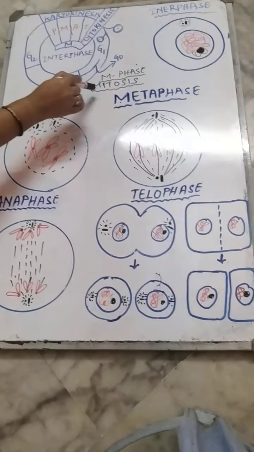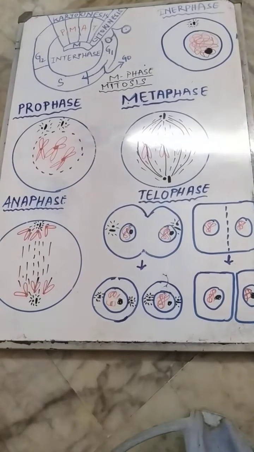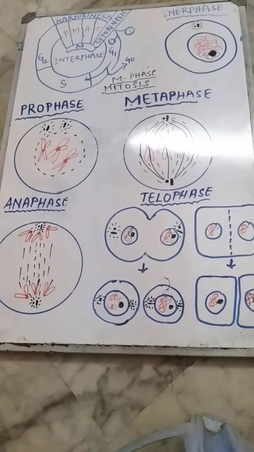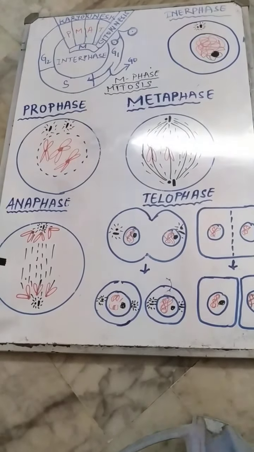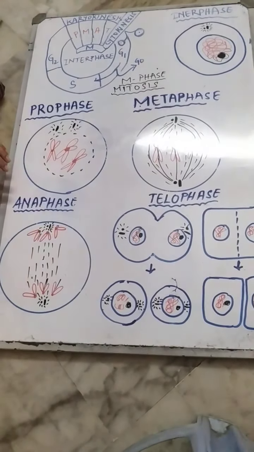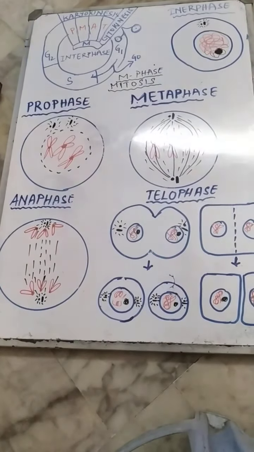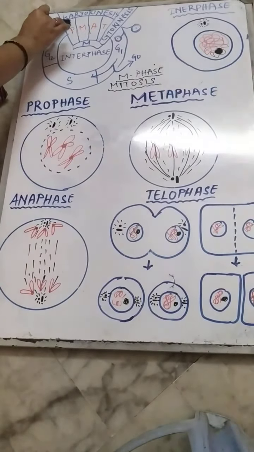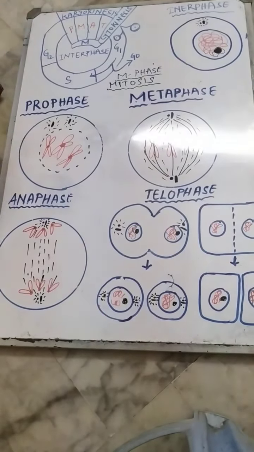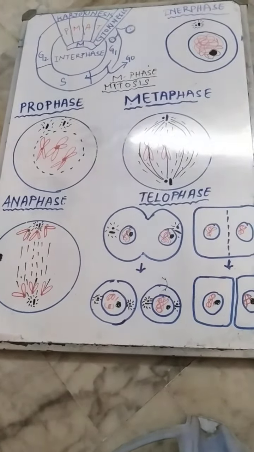Here, mito means thread, so thread-like structures called chromosomes will start dividing in the cell. Under that there are two divisions, karyokinesis and cytokinesis, where karyo means nucleus. If the cell needs to divide, first the nucleus should be divided, and that is called karyokinesis. As the nucleus gets completely divided into two parts, the cytoplasm of the cell divides, and that is called cytokinesis. Till here we discussed in the last video.